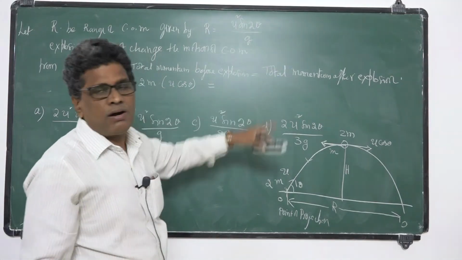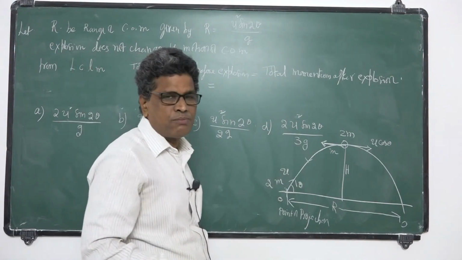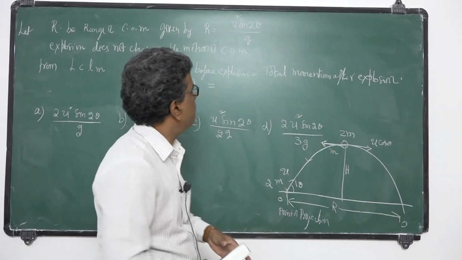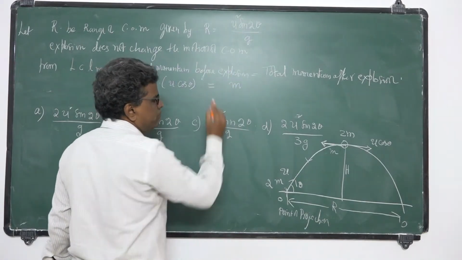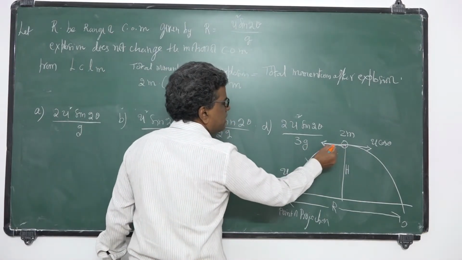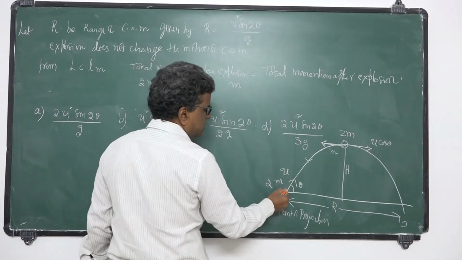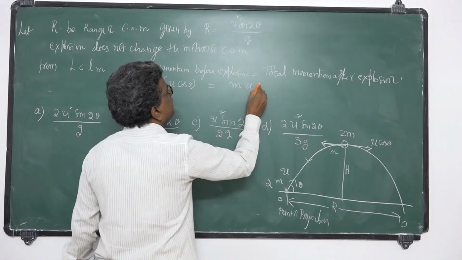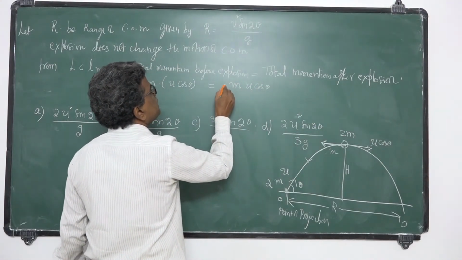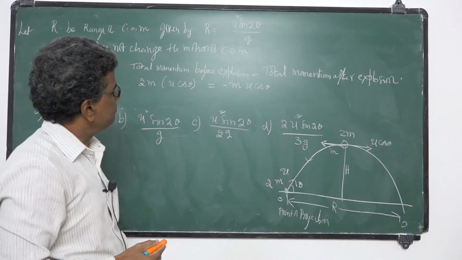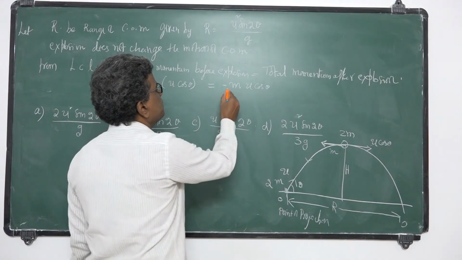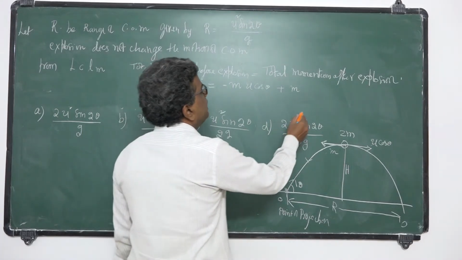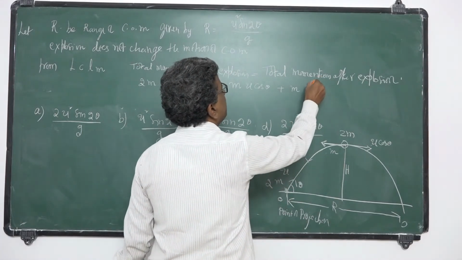So total momentum after explosion: it splits up into two equal fragments. That means the mass of each piece is m. The momentum of the first piece is m, and its velocity is u cos theta since it retraces and reaches the same point, but in the opposite direction. So it is minus m u cos theta. This is m1 v1 plus m2 v2. The second piece has mass m, and its velocity we don't know, let it be v dash.